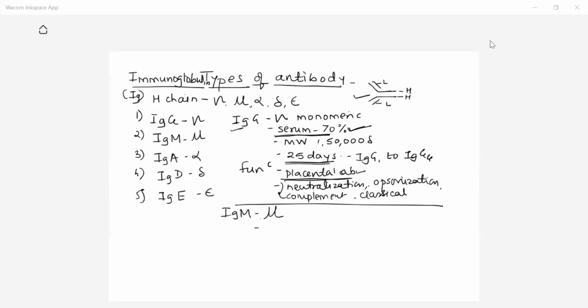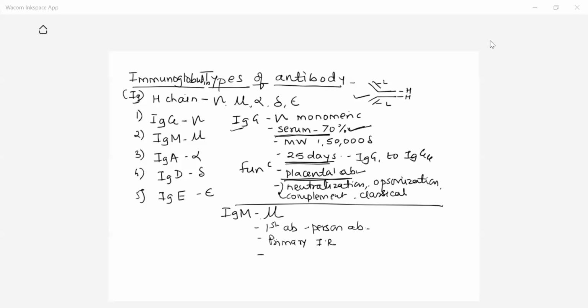Here one of the most important properties to be remembered while talking about the IgM is that it is the first antibody to occur in the person's body. The first antibody produced in our body is this IgM, and that's why IgM is the antibody occurring in the primary immune response. We will see primary immune response just after this point. So it is the antibody involved in primary immune response as it occurs firstly in the person's body. IgM cannot cross the placenta like IgG.